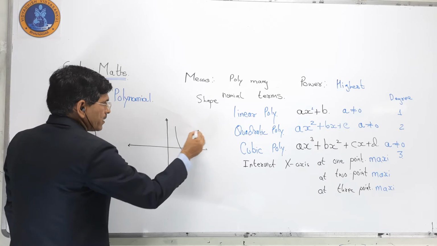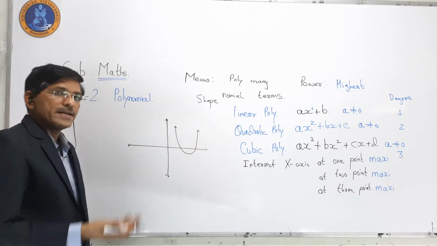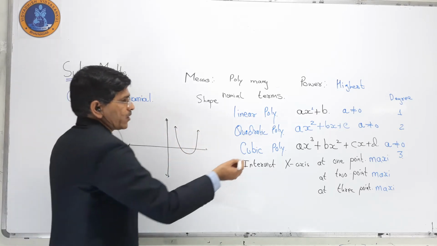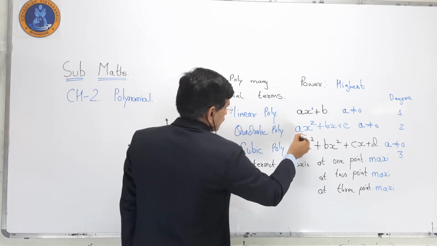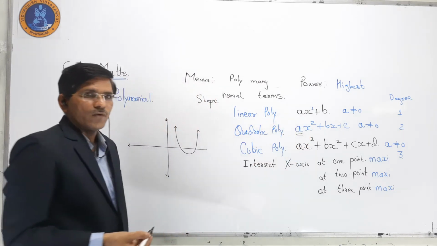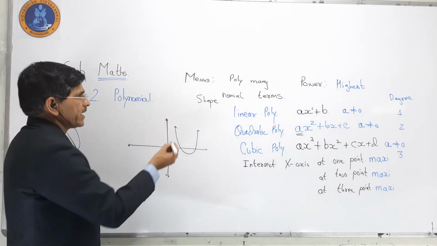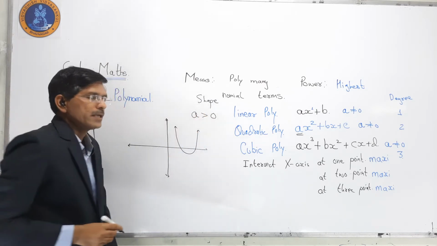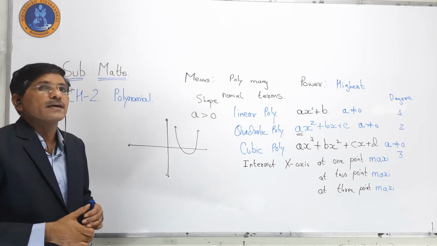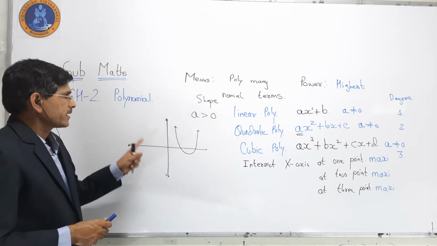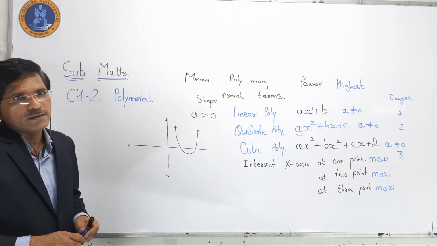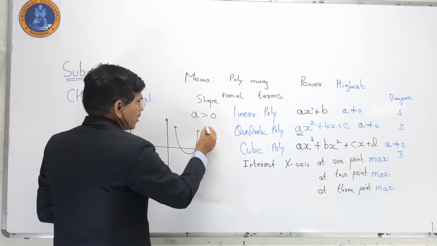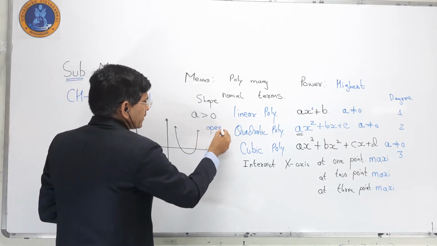It depends on the value of a. If a is greater than 0, then the graph opens upward. It is called open upward.